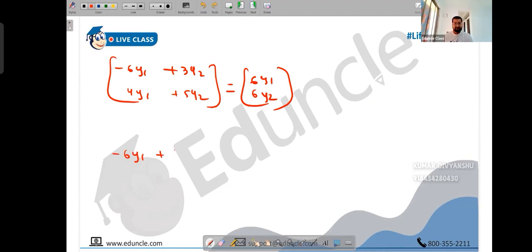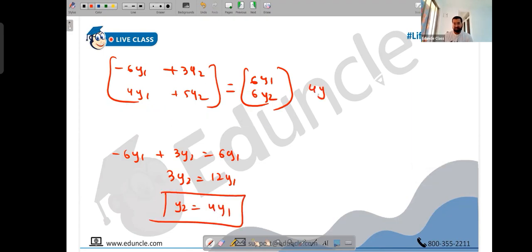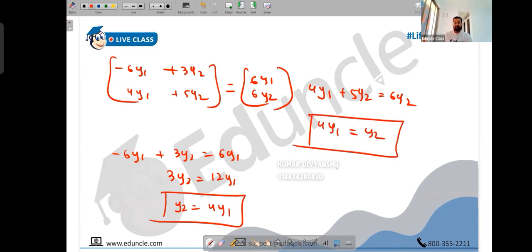So we have minus 6y1 plus 3y2 equals 6y1, or I can say 3y2 is 12y1. So y2 is, as we said, 4y1. Good. The second equation should also give you the same. You can check: 4y1 plus 5y2 is 6y2. So we have 4y1 is 6y2 minus 5y2. That's y2 as expected. So y2 is 4y1.